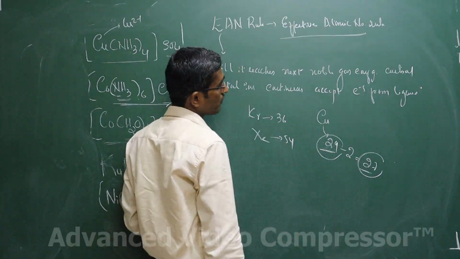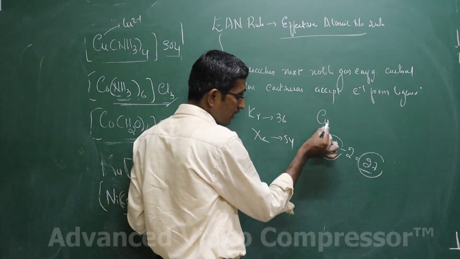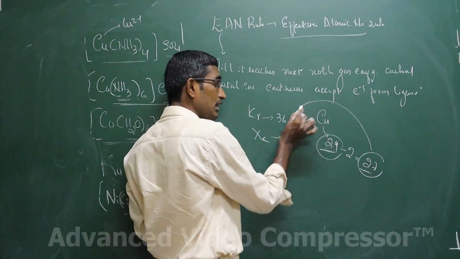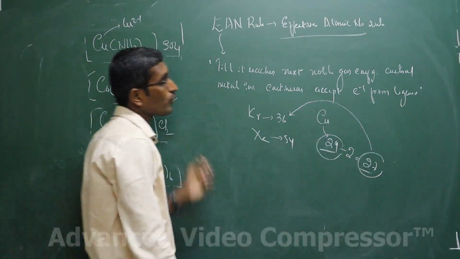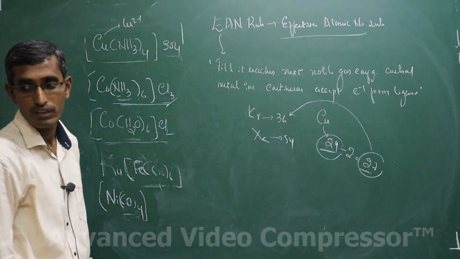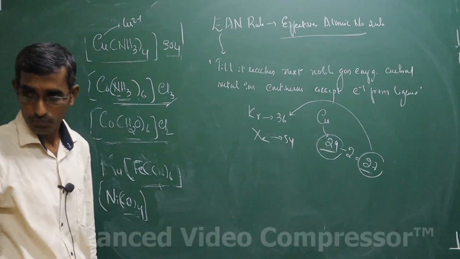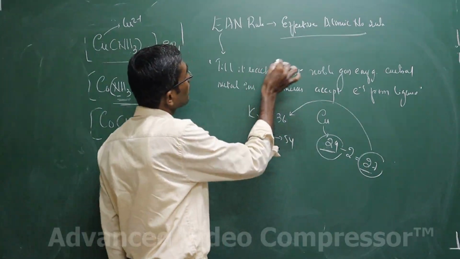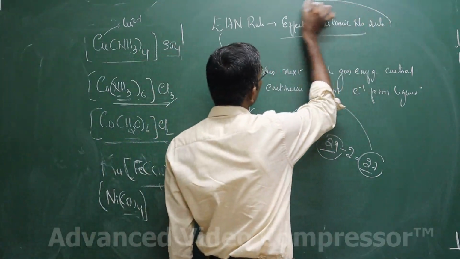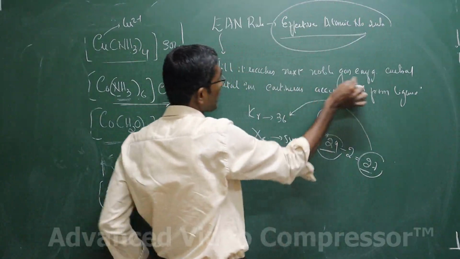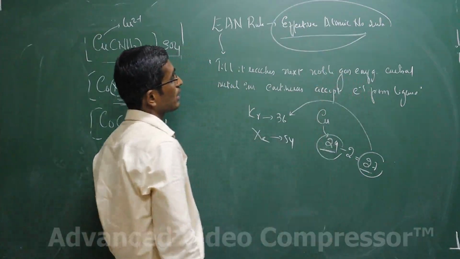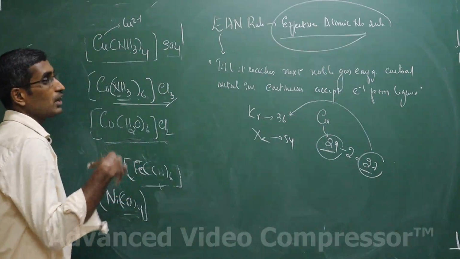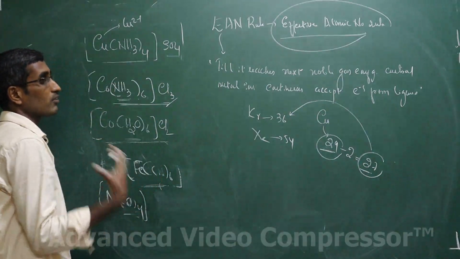What the EAN rule says is that the central atom, that is the copper, will keep accepting the electron from the ligand till it reaches 36. That is what the effective atomic number rule is. The central atom will keep accepting the electron from the ligand till it reaches the electronic configuration of the next noble gas.